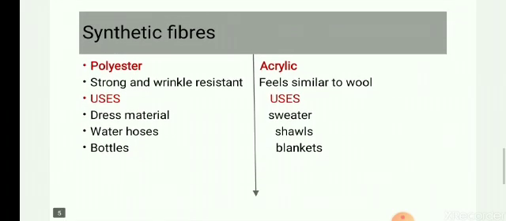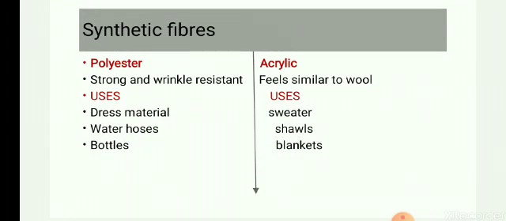Now moving to the next two fibers, polyester and acrylic. Now polyester is strong and wrinkle resistant. Now wrinkle means crush. It does not crush actually.